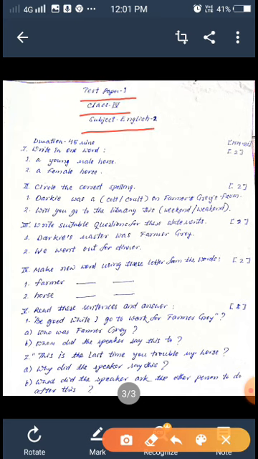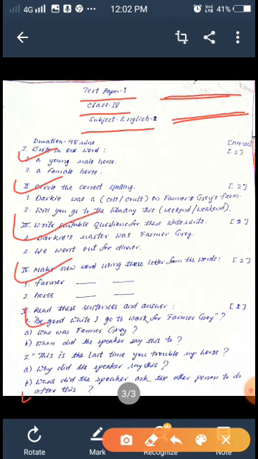After finishing this, write your name on the right side, on the top of the page, your name and your roll number, your old roll number. After that, first note down the questions on the blank sheet of paper. Question number I,